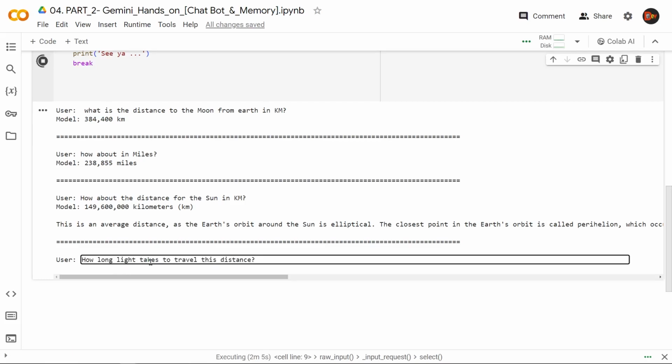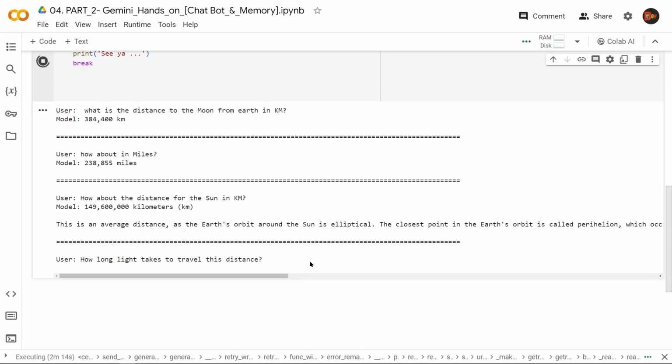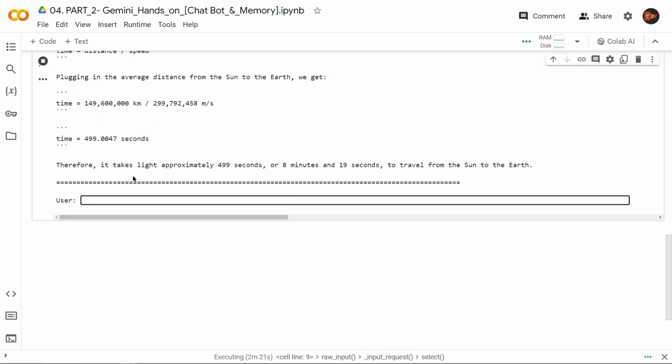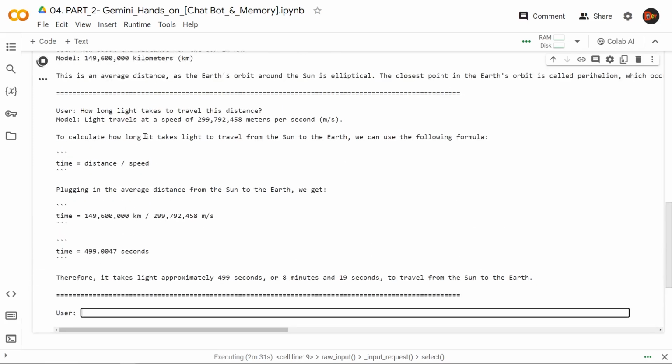How long does light take to travel this distance? Once again, I'm not mentioning what distance or any detail, right? Enter. And there you have it, 8 minutes and 19 seconds to travel from the sun to the Earth. It remembered everything and gave us a detailed answer.